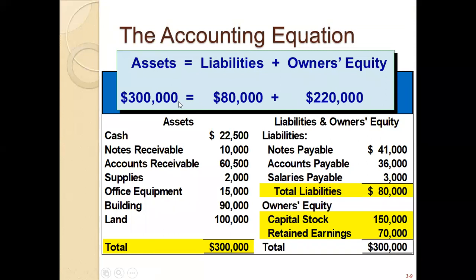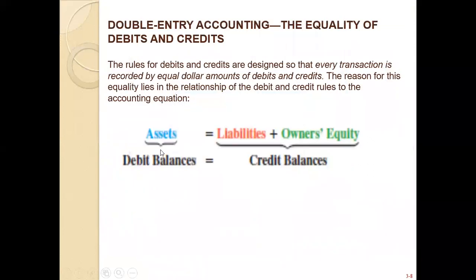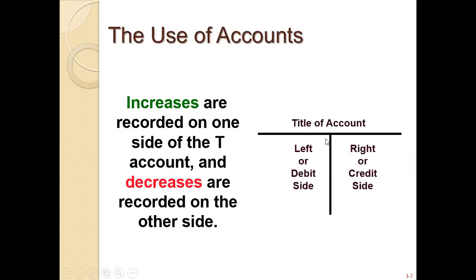Now come back, your asset is the debit balance, your liability plus owner's equity is the credit balance. Again, the title of account with the help of the accounting equation, we have two sides, right side and left side. The right hand side is the credit side in which your liability and owner's equity will come. And your left side is the debit side, which means your asset side.